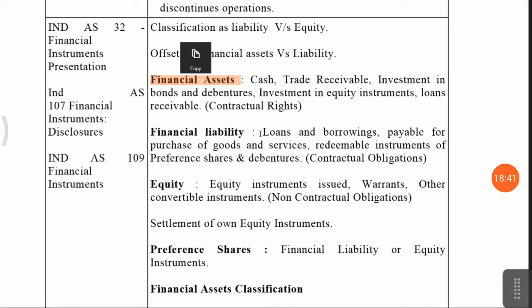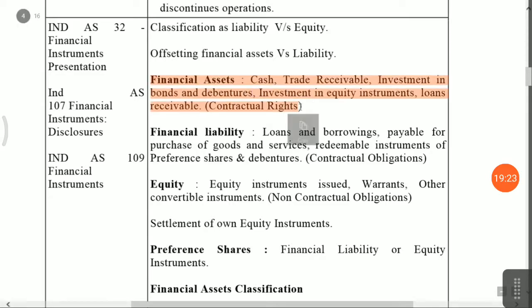In simple terms, there should be contractual rights to receive your money. Friends, before the explanation of Indian accounting standards 107, 109 and 32, note that in India it is applicable only for companies having net worth above 250 crores. In the case of financial assets, for example sundry debtors, there should be some contract to receive the principal and interest amount. They have not covered companies having net worth below 250 crores. Investment in bonds, debentures, but there should be some documentation required. So this is the financial asset, that is contractual.